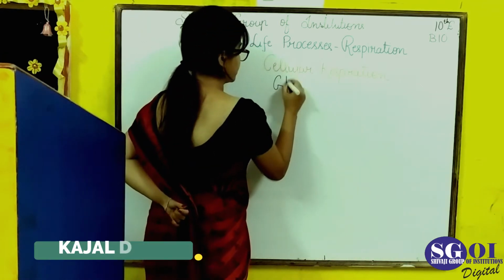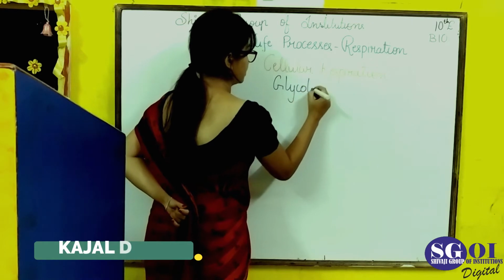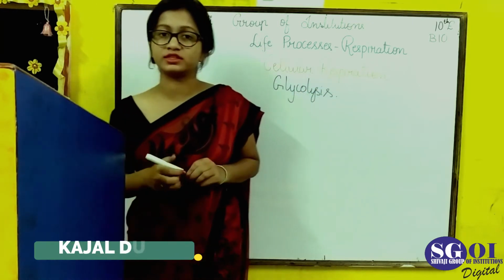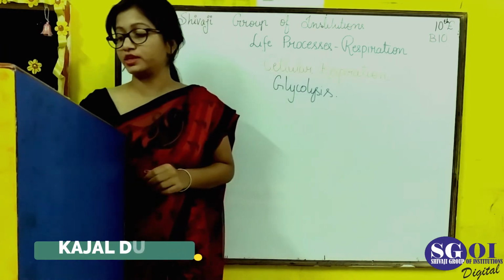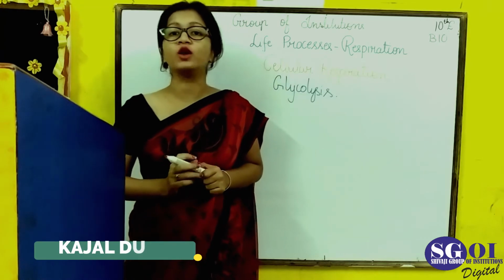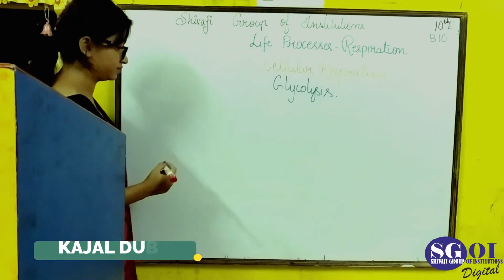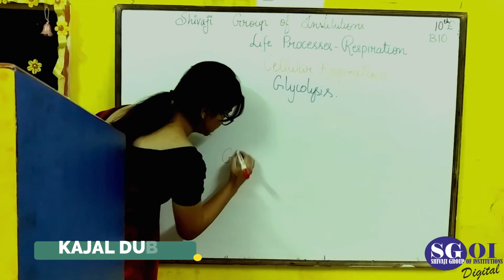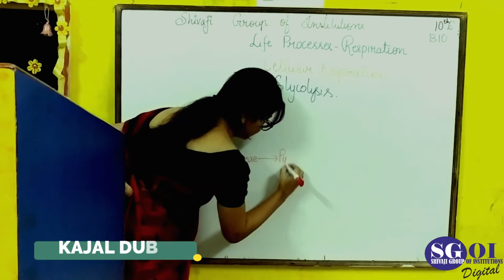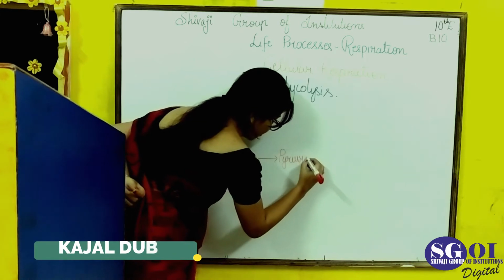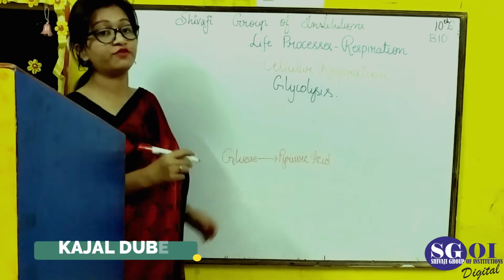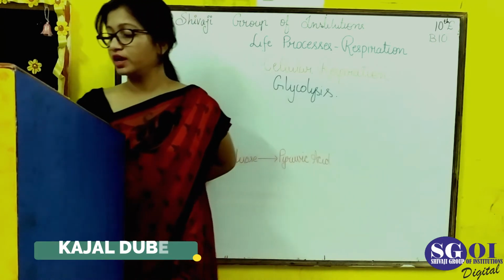In this step, the only thing which happens is that glucose molecules break down and form pyruvic acid. This happens in the first process, which is glycolysis.